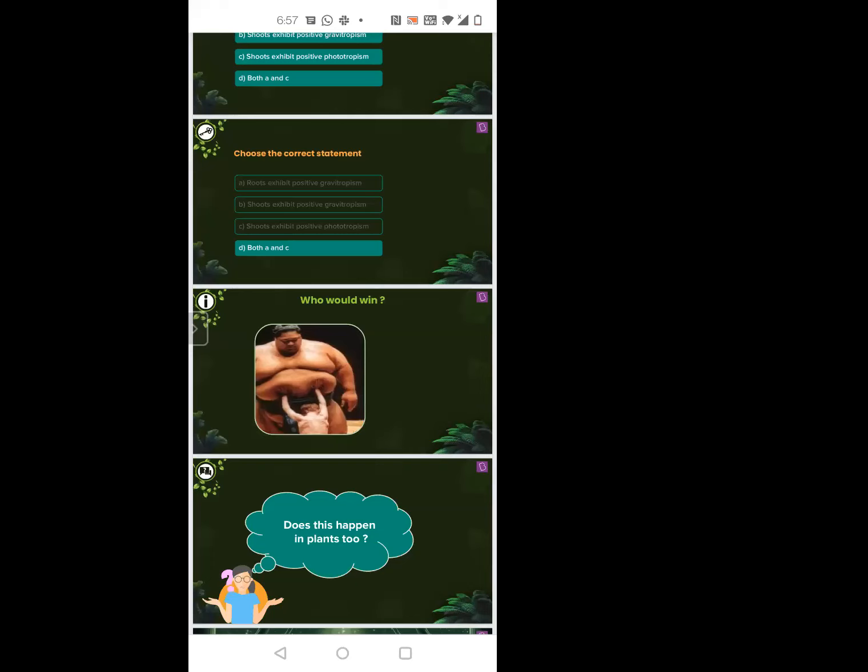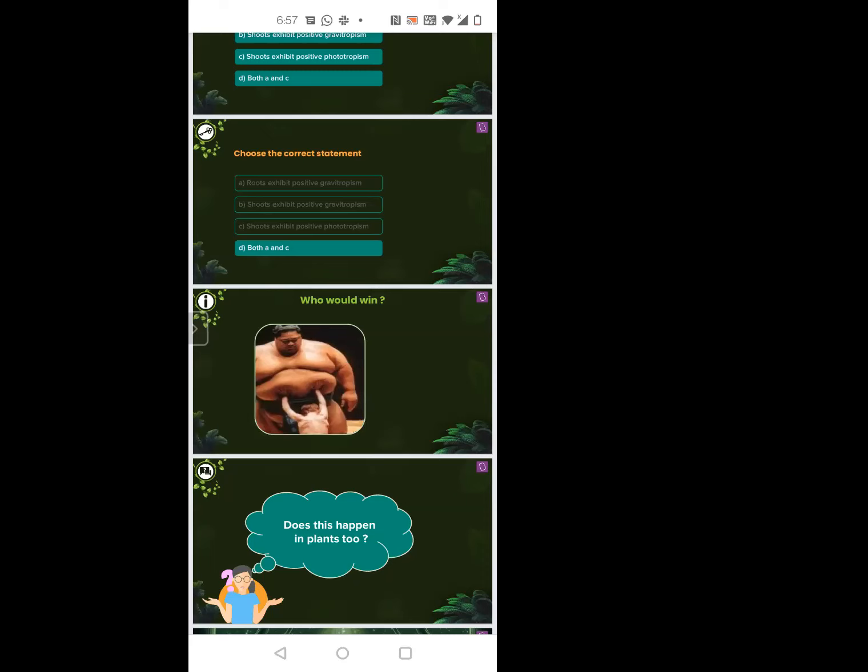No, that is not the only reason. There's one more reason. It shows positive phototropism. See, the presence of auxin at the tip of the root or the shoot will prevent any pathogens from affecting the plant at that particular region. The plant can get easily affected from any other part. But at the top, the chances of fungal accumulation and all these things are very, very low because of the presence of auxin.